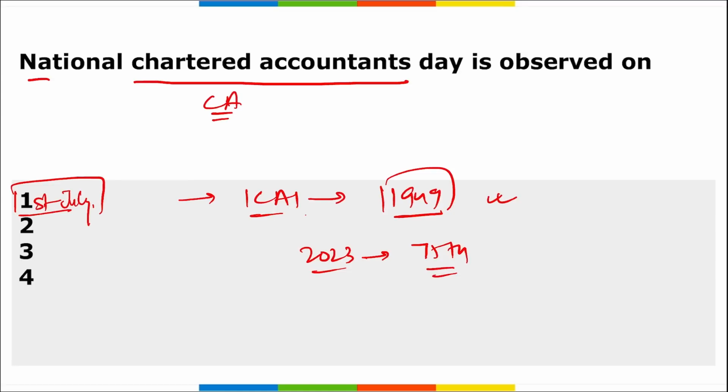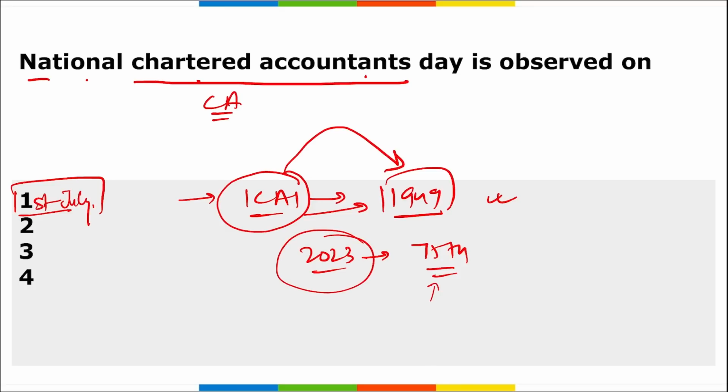Then what is the theme of it? This ICAI was established, right? Don't get confused. National Chartered Accountants Day is observed by ICAI. It was established in 1949, and in 2023 it was the 75th anniversary of the ICAI, correct? Then the theme for this National Chartered Accountants Day, it is empowering financial excellence. I repeat, empowering financial excellence.